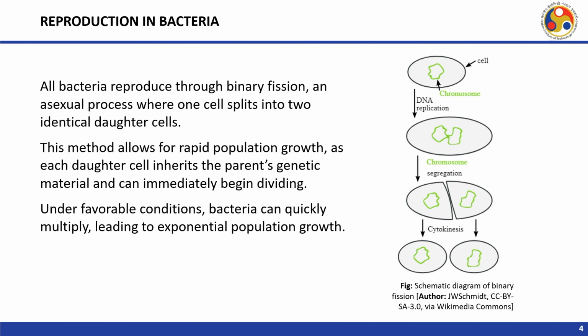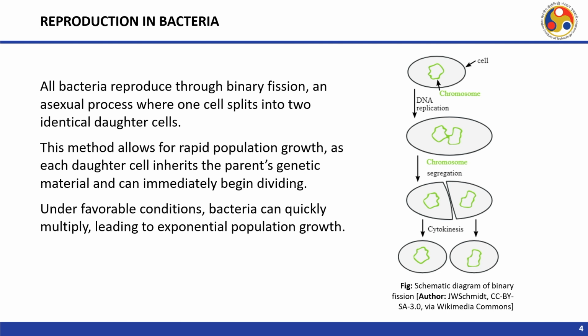All bacteria reproduce through binary fission, which is an asexual process where one cell splits into two identical daughter cells, as we have shown in the earlier introductory slide. If you see here, one single cell becomes two daughter cells, and we will deal with what happens in between right now.